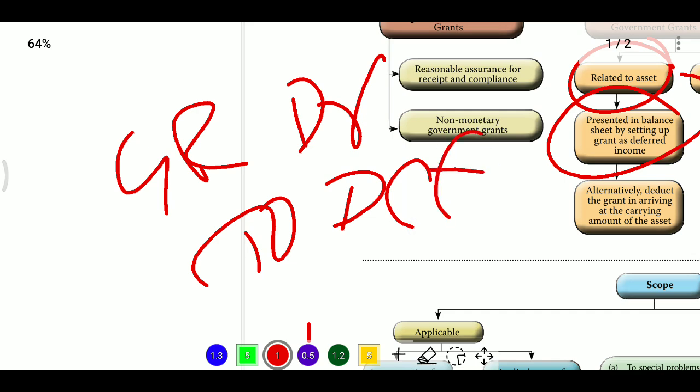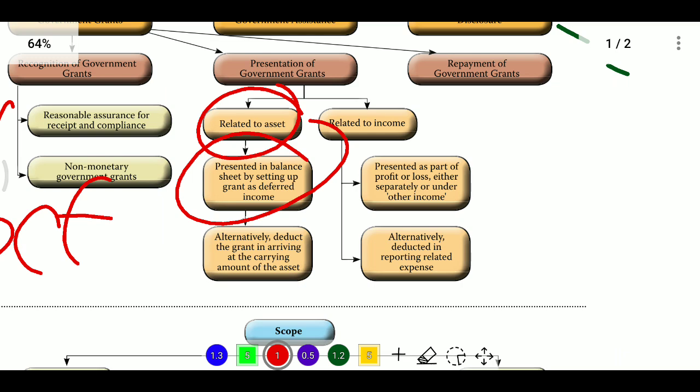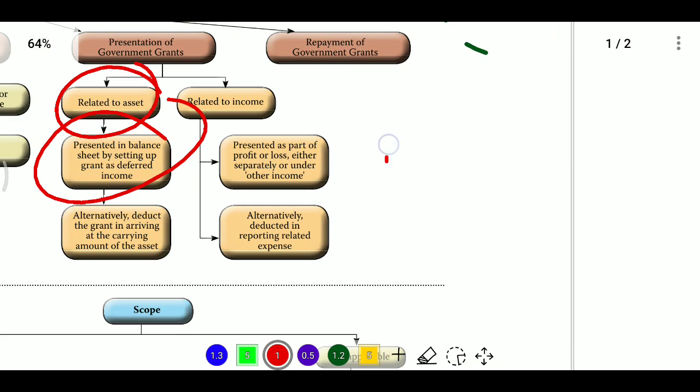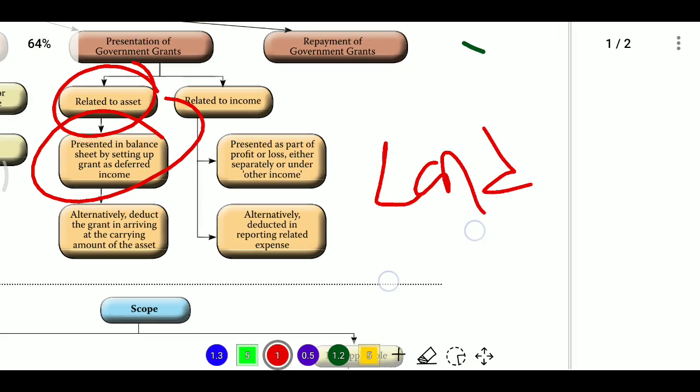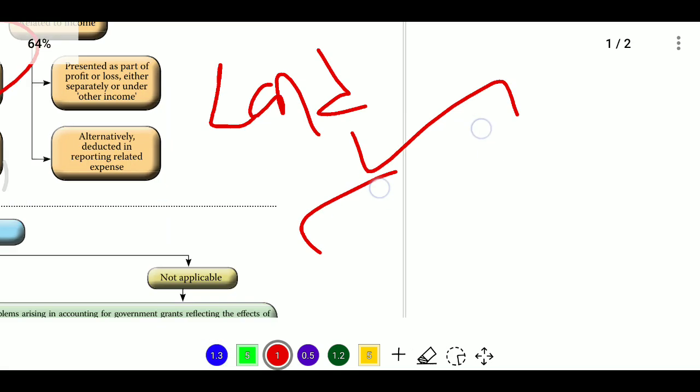Or if the grant is related to non-depreciable assets, for example land, we have two options.